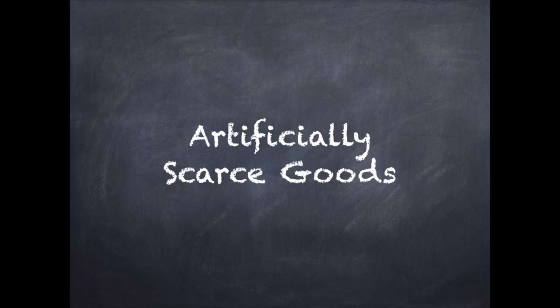We've seen that in the cases of public goods, common resources, and artificially scarce goods, a market economy just can't provide adequate incentives for efficient levels of production and consumption. Fortunately, for the sake of market efficiency, most goods are private goods. Food, clothing, shelter, and most other desirable things in life are excludable and rival in consumption. So the types of market failure discussed in this video are important exceptions rather than the norm.